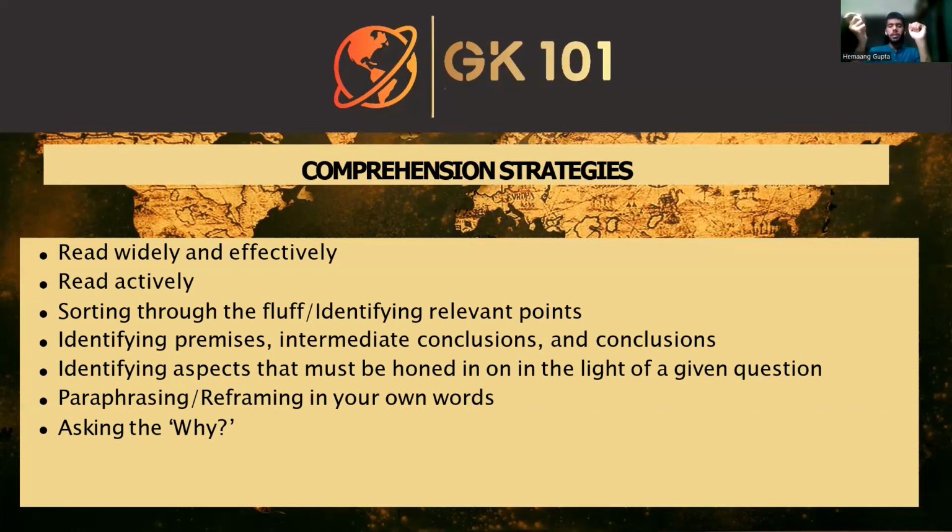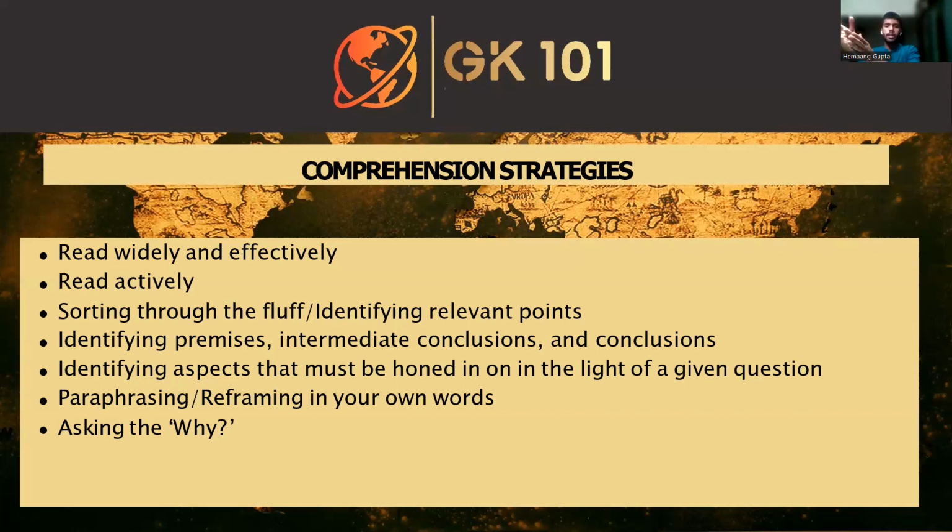And an intermediate conclusion could be an intermediary position that helps in reaching some final conclusion. So let's say one possible iteration of this could be, I read the newspaper, therefore I shall do well in CLAT. Now over here, I could add an intermediary conclusion, so to speak, or I think in a stricter sense, it would be an assumption. But if I had to add an intermediary conclusion: I read the newspaper a lot, therefore I can comprehend well.